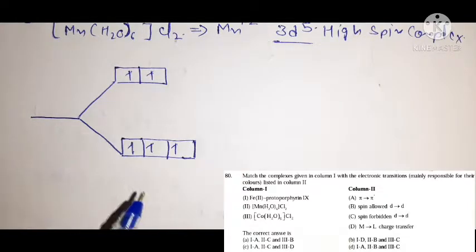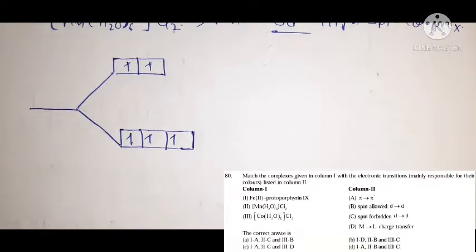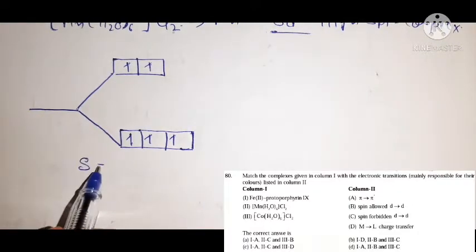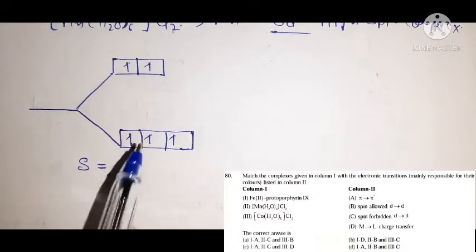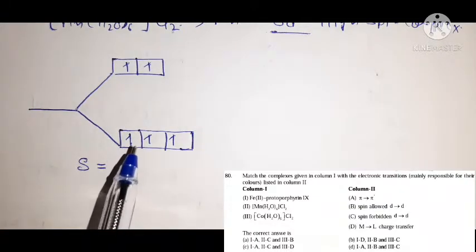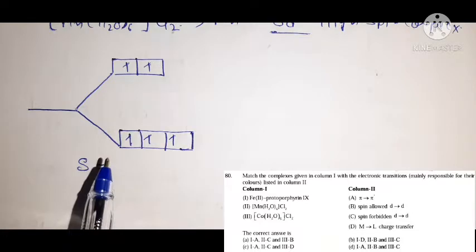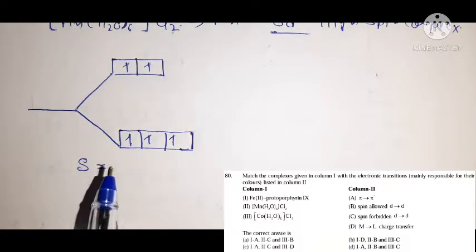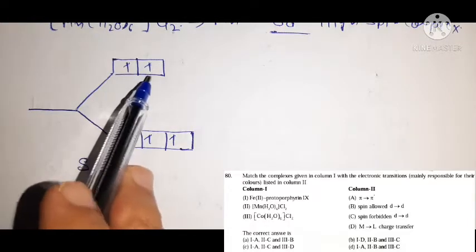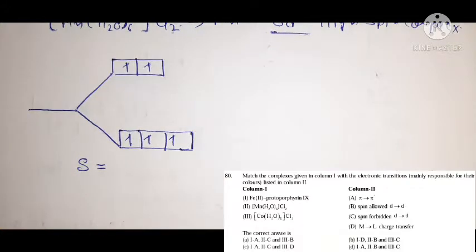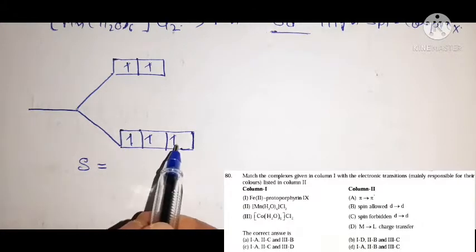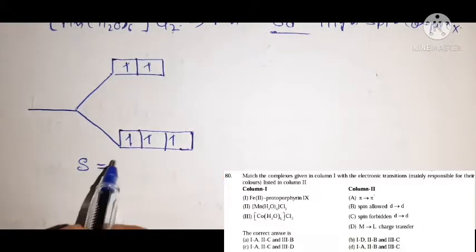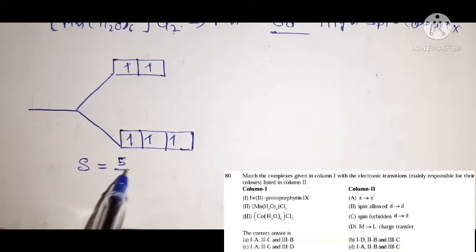Now in this condition, the total spin of this system will be, we know that the spin associated with a single electron is half. So here 5 single electrons are present, one in each d orbital. That means its total value of S will be half plus half plus half plus half plus half, that is 5 by 2.